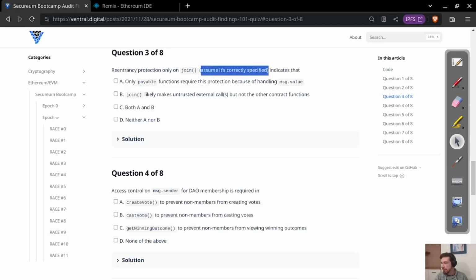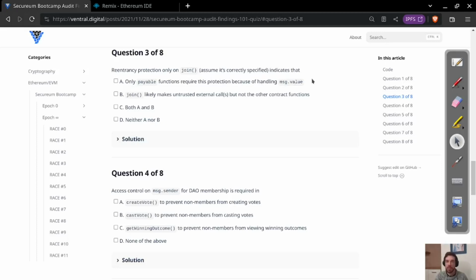So I will assume what this means is that the fact that only the join function has reentrancy protection means that only the join function needs reentrancy protection, basically. So what does the fact that only join has and only join needs reentrancy protection indicate? We have two options. One says that only payable functions require this protection because of handling message value.